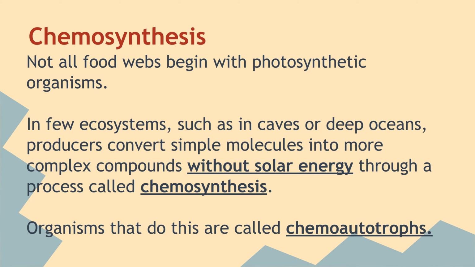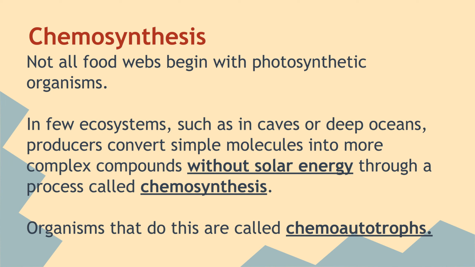Chemosynthesis. So not all food webs begin with a photosynthetic organism. There are different options to obtain that energy. Again, for photosynthesis to happen, there has to be light. That's what the photo stands for in photosynthesis. There are some ecosystems in caves or deep in the ocean where light does not penetrate, where producers convert simple molecules into more complex compounds without solar energy, and this is a process called chemosynthesis.